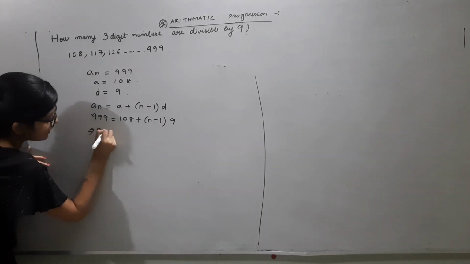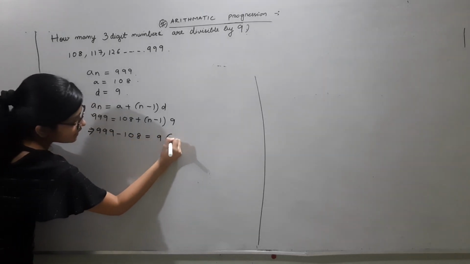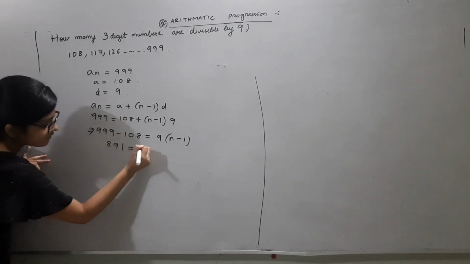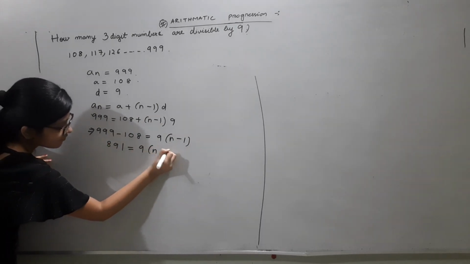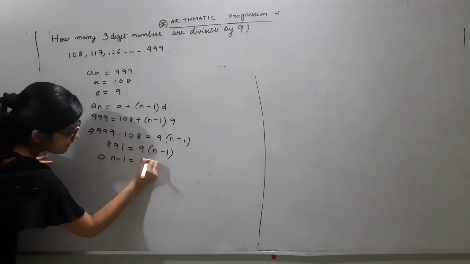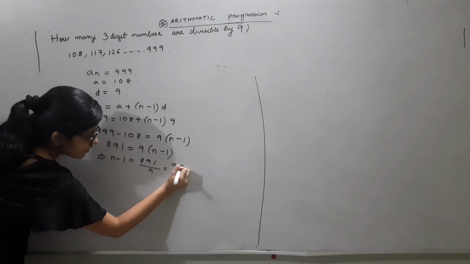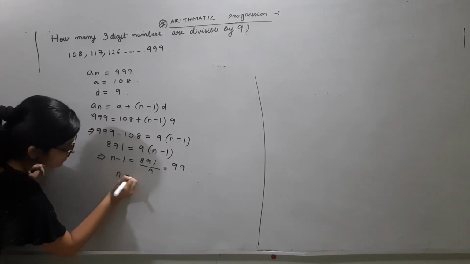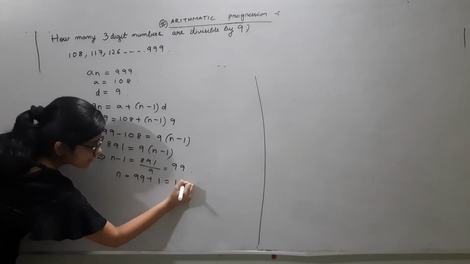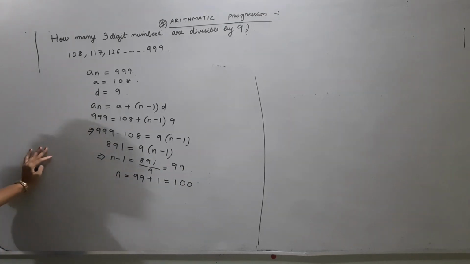So it implies that 999 minus 108 is equal to 9 into N minus 1, which is 891. So it implies that N minus 1 equal to 891 by 9, which is 99. So N is equal to 99 plus 1, that is equal to 100. So there are 100 terms, 100 3-digit numbers which are divisible by 9.